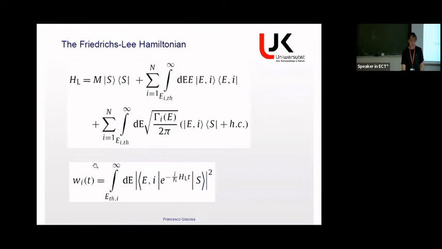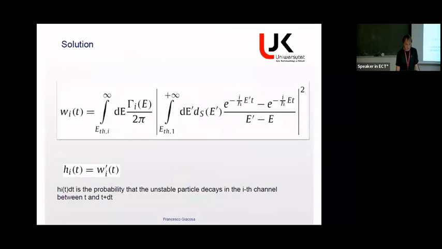So the probability of decay in a given channel at the time t, so the probability that the decay has occurred, let's say, in the first channel between 0 and t, is just the sandwich of the initial state with the final state in that channel and the time evolution operator. And the final formula, let me write it like that. After one does the calculation, it is here. If we know the decay width function in the ith channel, we also can calculate the spectral function.